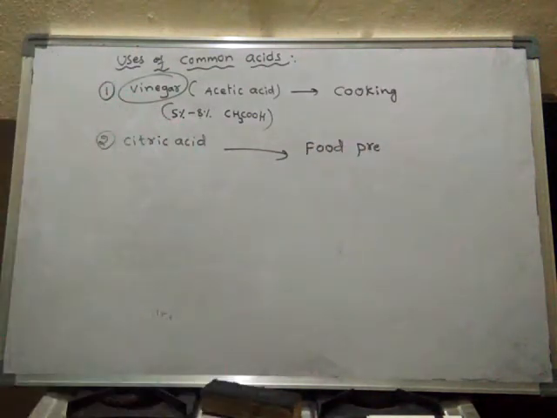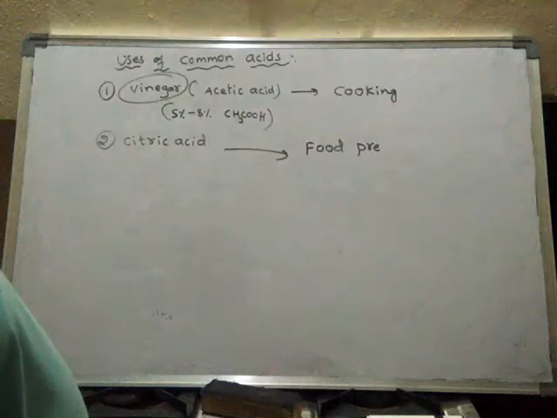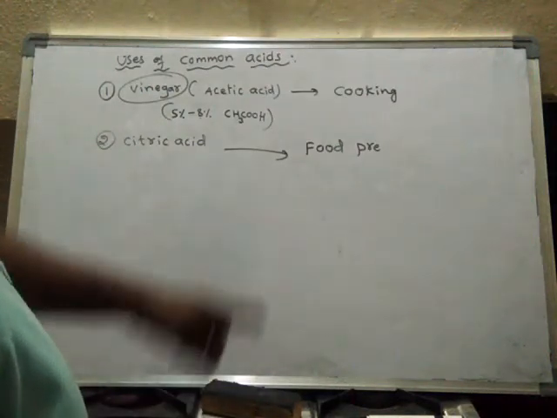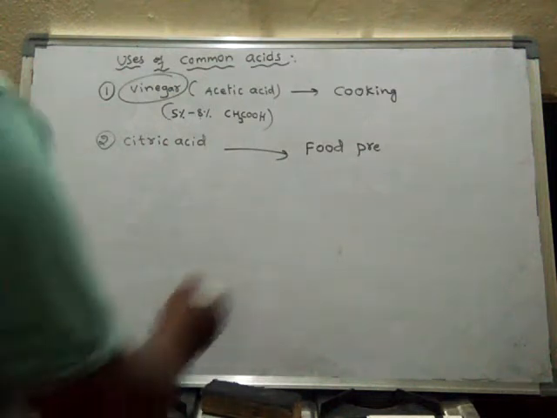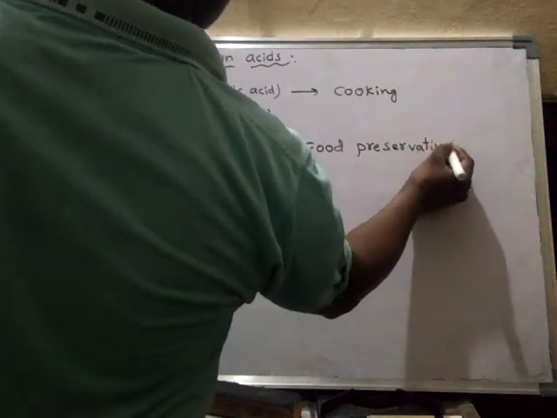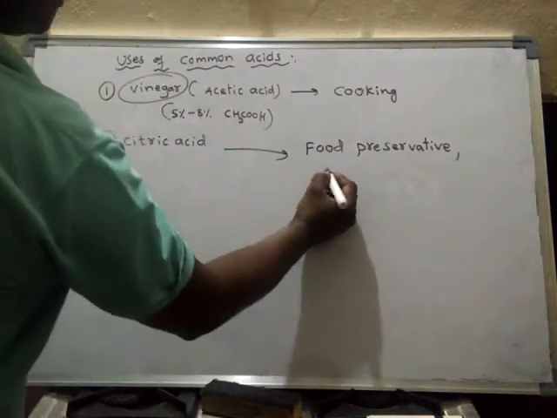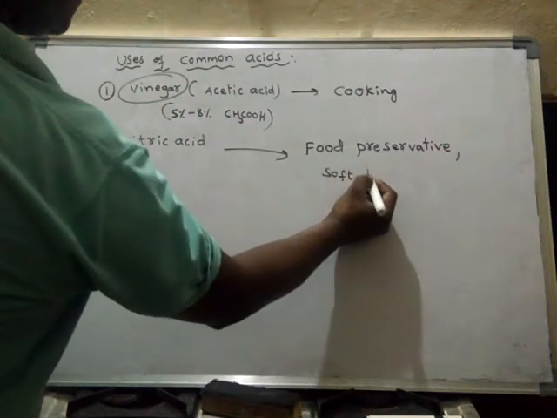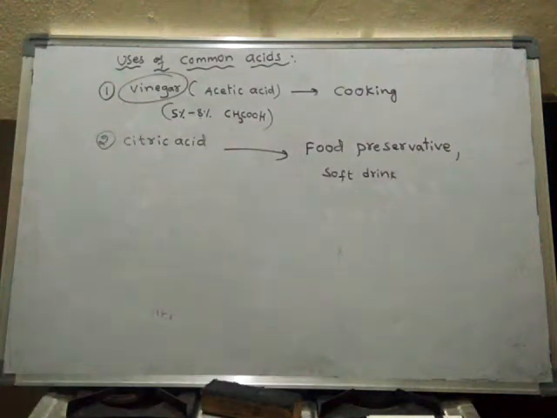That means in order to stop the spoilage of food, if citric acid is added to any food material, then that food material is not spoiled easily. It is used as a food preservative, and also it is used in soft drinks.